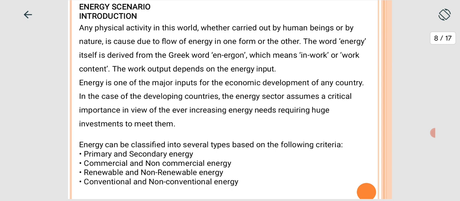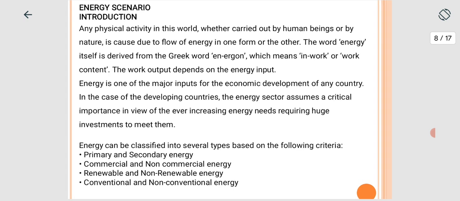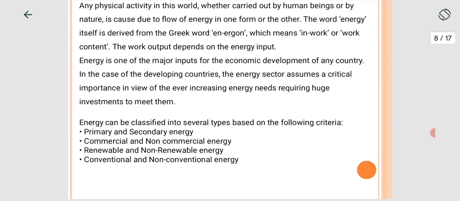The work output depends on the energy input. Energy is one of the major inputs for the economic development of any country. In developing countries, the energy sector assumes a critical importance in view of the ever-increasing energy needs, requiring huge investments to meet them.